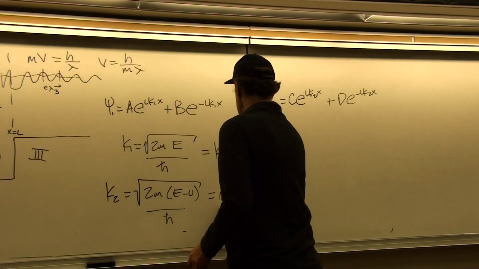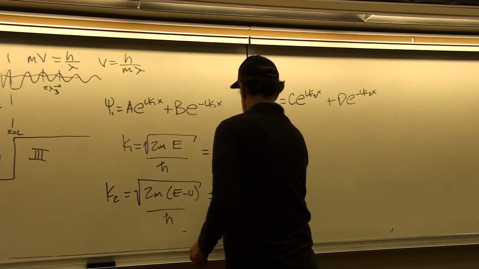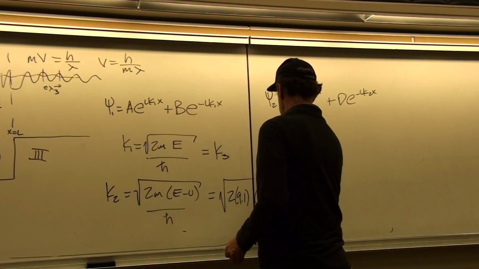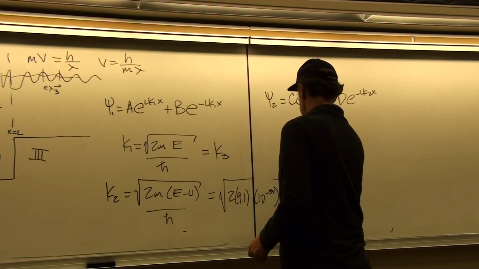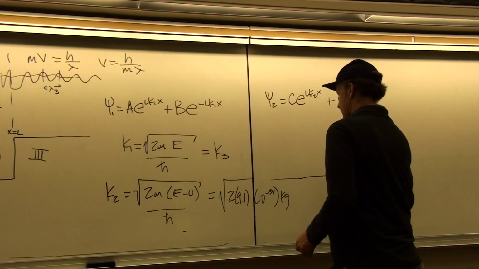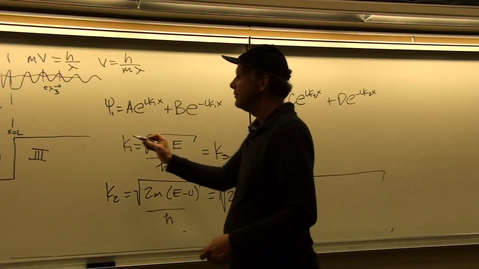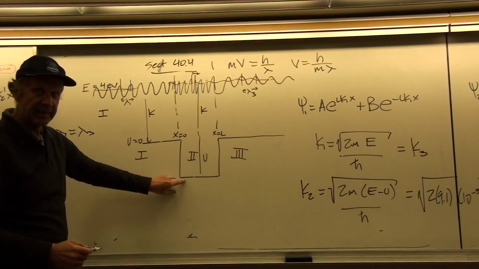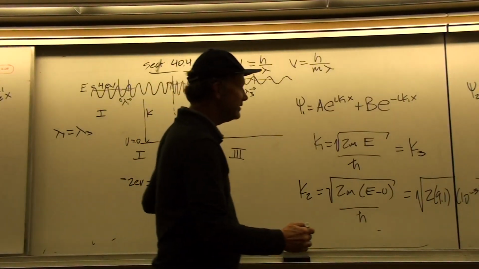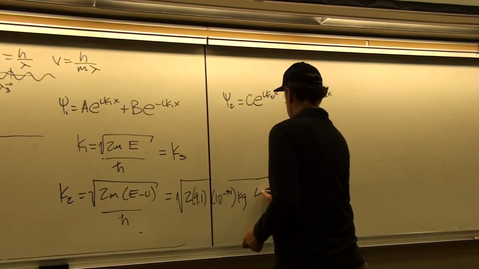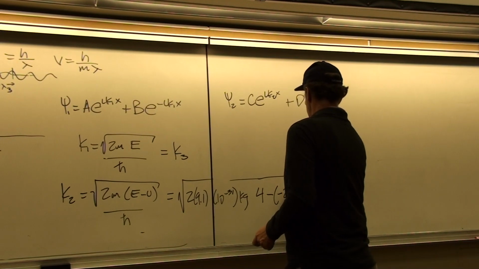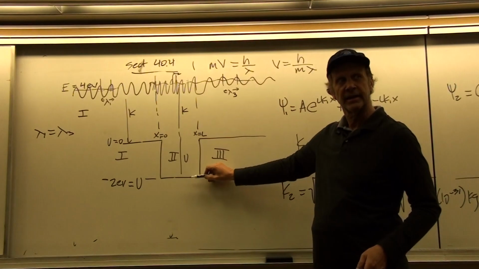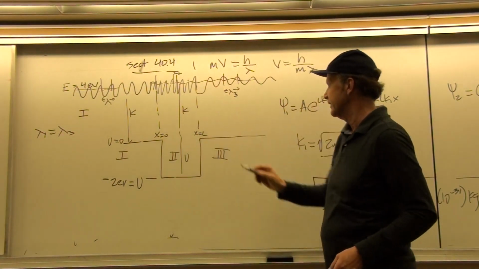And k2 will be equal to the square root of 2m, 9.1 times 10 to the minus 31 kilograms, times, and here's where you want to be careful, because this is 4 eV, this is minus a negative 2, so it's actually 4 plus 2. So that the difference between them gives rise to more kinetic energy and therefore a lower wavelength.